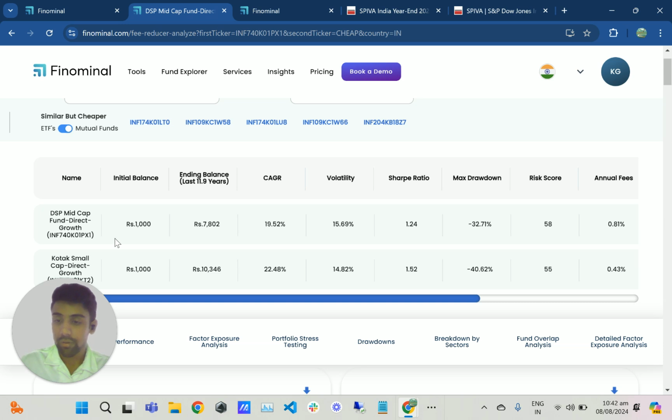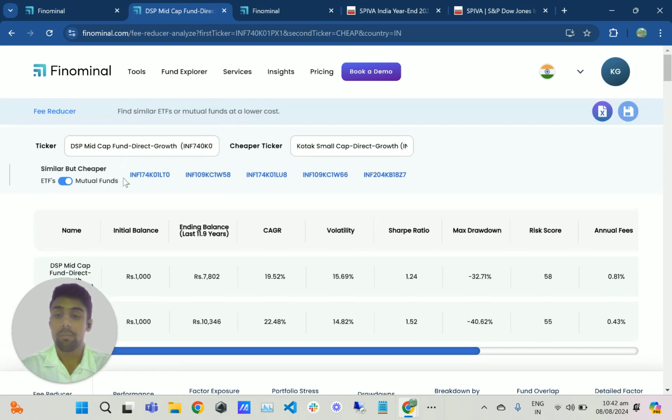So the first suggested fund is a small cap fund, which might be counterintuitive because we are looking for a mid cap fund. But if you look at the factor exposure analysis at the bottom, you can see they both have similar factor exposures. But if you're not happy with this one, you can also see at the top there are other suggested alternatives here.